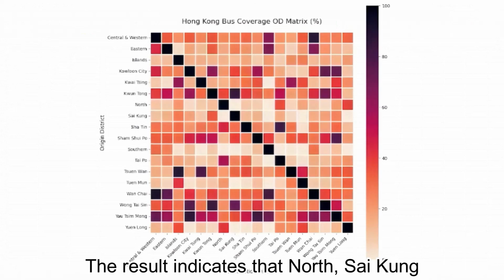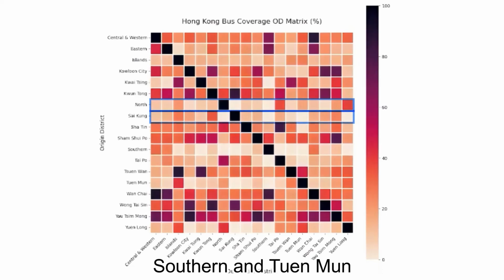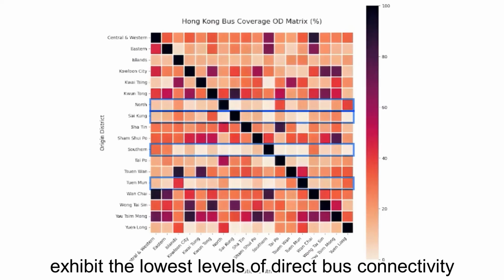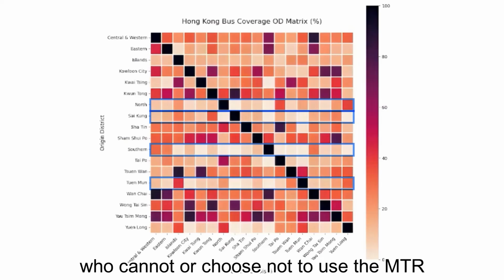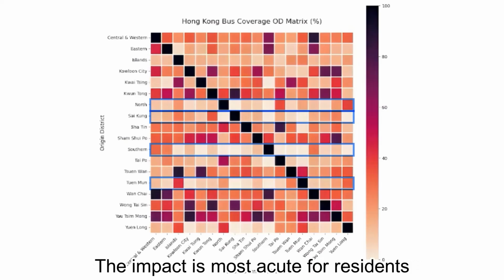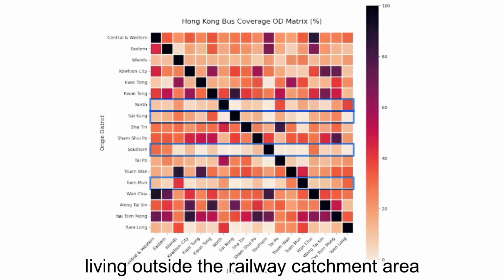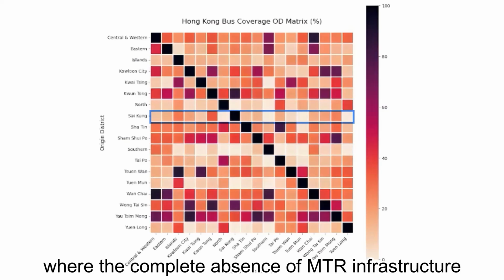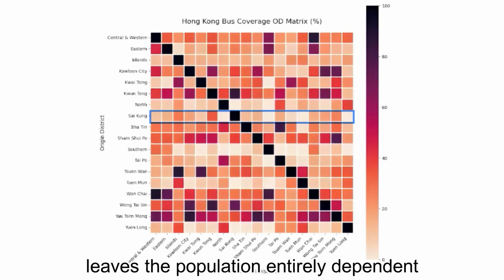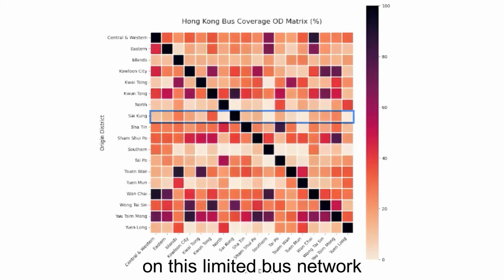The result indicates that North, Sai Kung, Southern, and Tuen Mun exhibit the lowest levels of direct bus connectivity. This limited network reach creates a significant disparity in commute times for passengers who cannot or choose not to use the MTR. The impact is most acute for residents living outside the railway catchment area, particularly in Sai Kung, where the complete absence of MTR infrastructure leaves the population entirely dependent on this limited bus network.